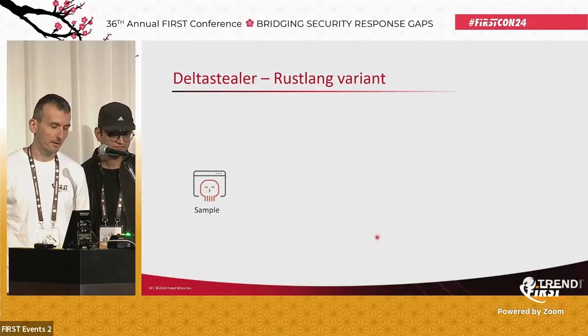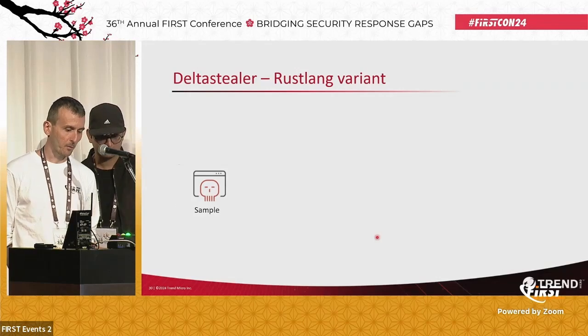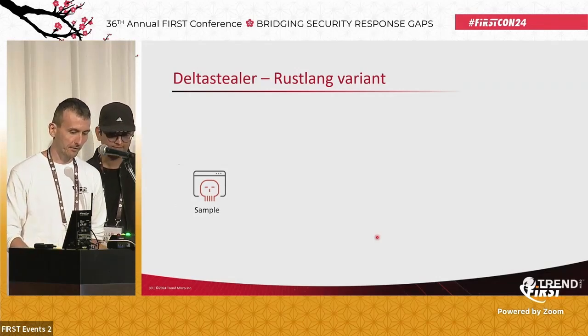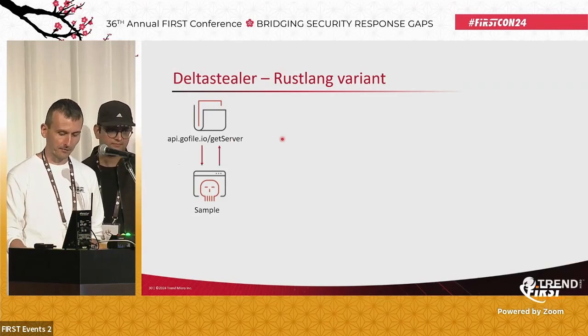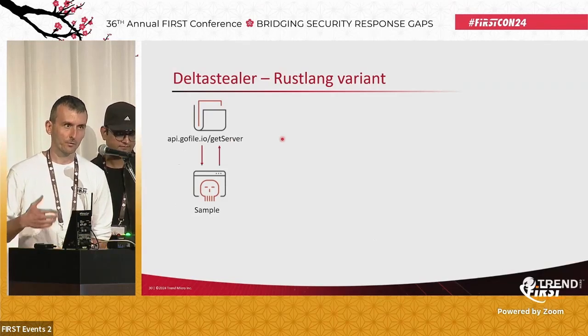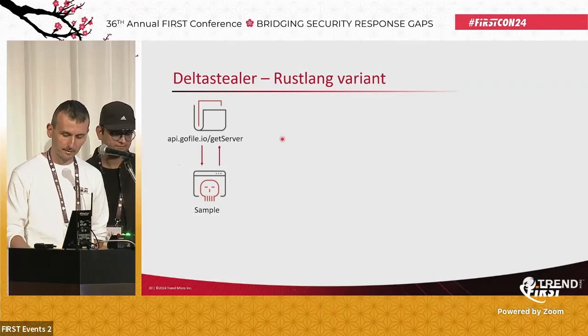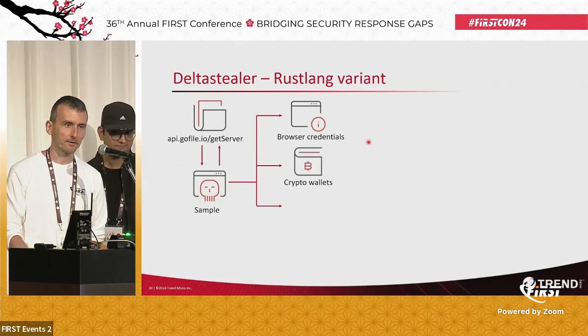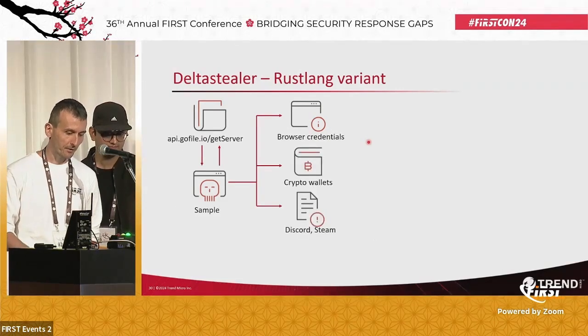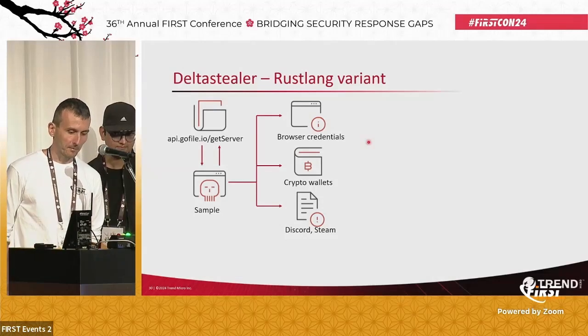In this schematic, I will show you step by step what the stealer did. So here you have the sample. In the beginning, it checks the third-party cloud storage, called gofile.io, for the nearest server. So it gets the server name to which the stolen data will later be uploaded. Then it starts with the stealing process. So it steals browser credentials, it steals crypto wallets, and it steals Discord and Steam data.